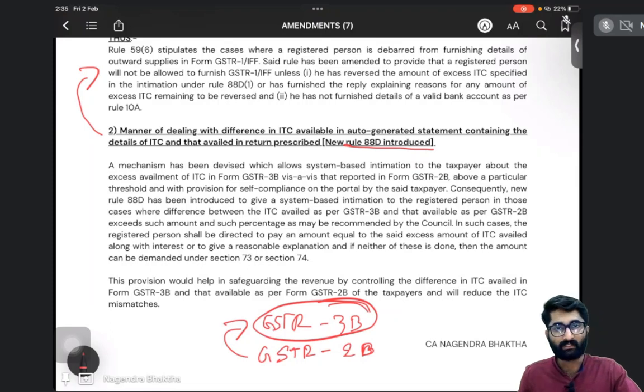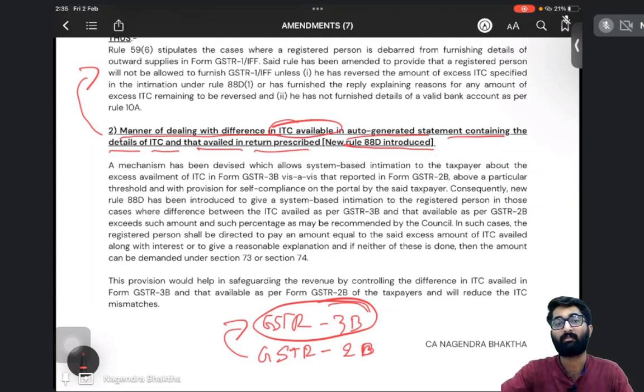So now the government says that it is an auto-generated statement. See, it is given: manner of filing, difference in ITC available in the auto-generated statement containing the details of ITC and that availed in the prescribed manner. So what is the auto-generated statement? Auto-generated statement is nothing but GSTR 2B.